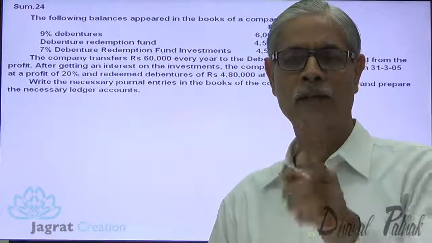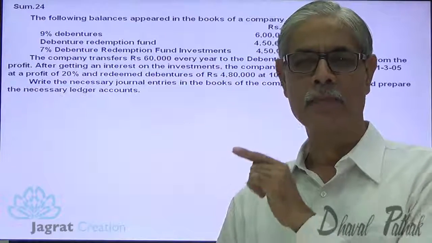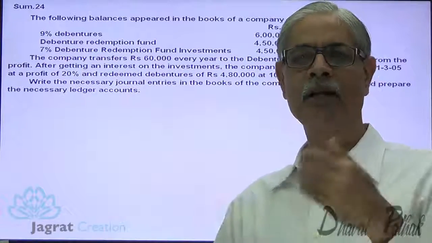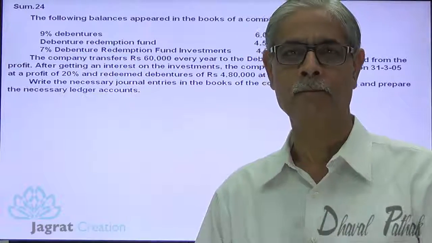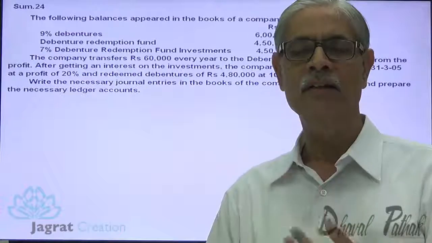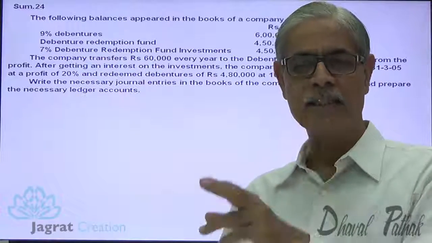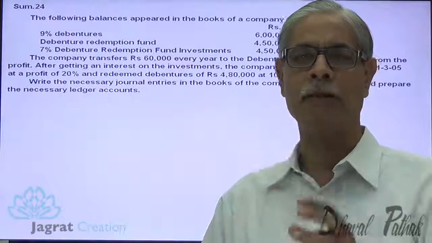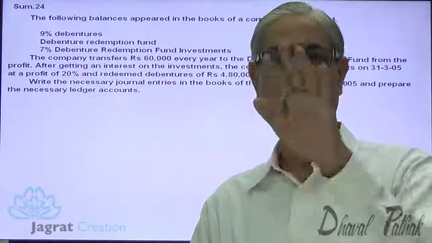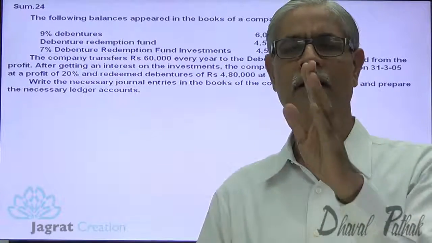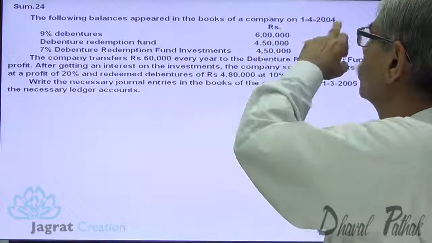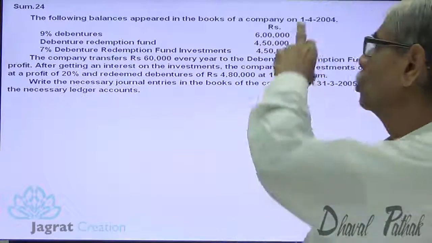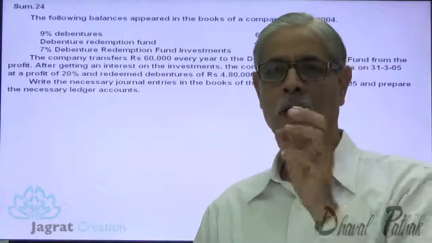Third year, same thing. Interest on debenture redemption fund investment is received. Annual appropriation is made. Interest plus annual appropriation is invested in debenture redemption fund investment. In the same way, every year this appropriation, receipt of interest, transfer of interest to debenture redemption fund and purchase of debenture redemption fund investment are repeated till we redeem the debentures. Here on 1/4/2004, the balance is given. We are required to go for accounting at the end of 2004-2005. So, how to solve this sum?